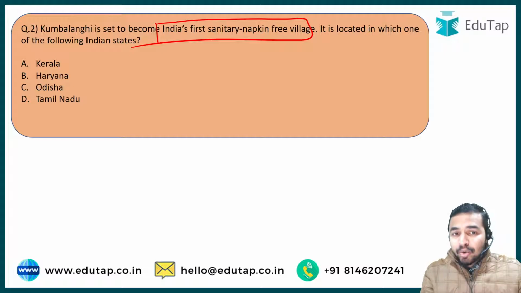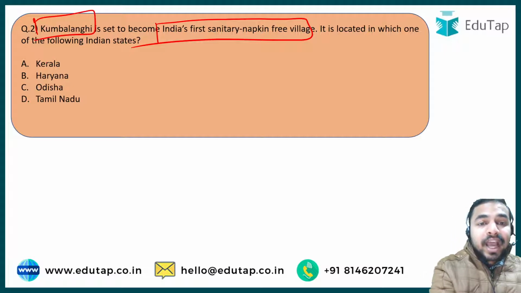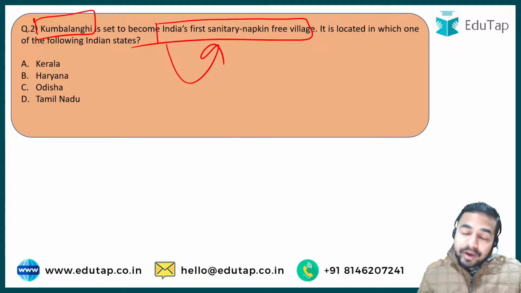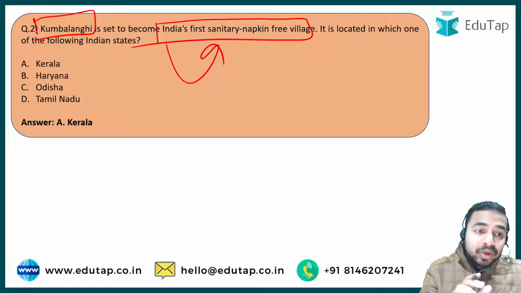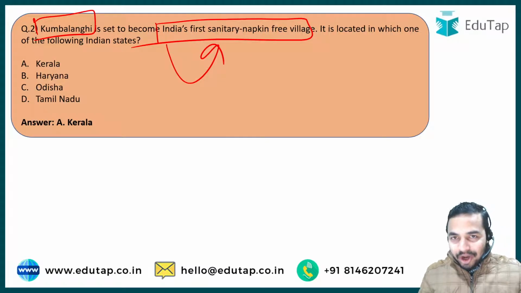In this particular question, it is really a very basic question, and here you are just required to tell me the name of the state in which this particular village is located. This village has become India's first sanitary napkin free village. So the right answer for this question is option A, Kerala. That is, this Kumbalangi village is located in the Indian state of Kerala.